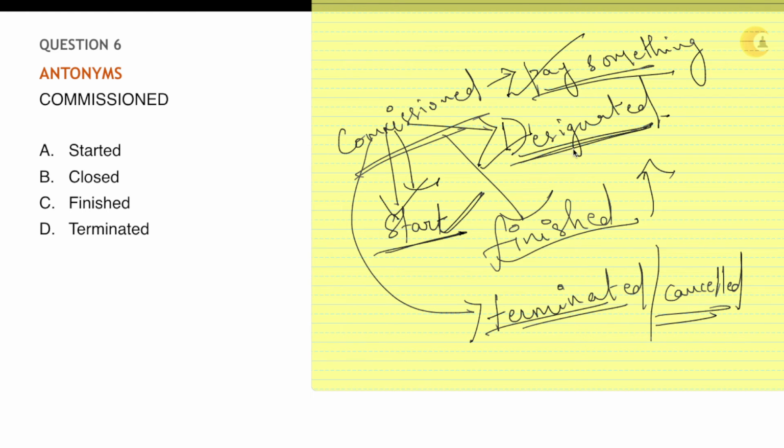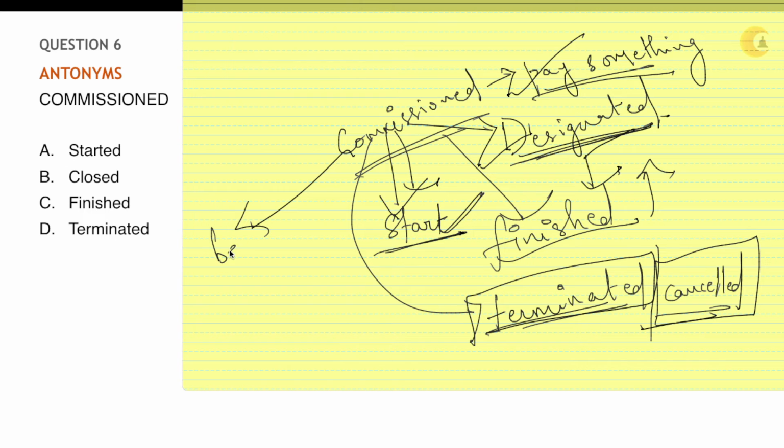Or else you are designated, you start your work, after your retirement you're finished with that, and then you are terminated or that duty is cancelled. You're no more a commissioned worker, you're no more doing a commissioned artwork or something like that. Got it? So commission generally means to begin with, and the opposite of begin with is to get terminated or cancelled.